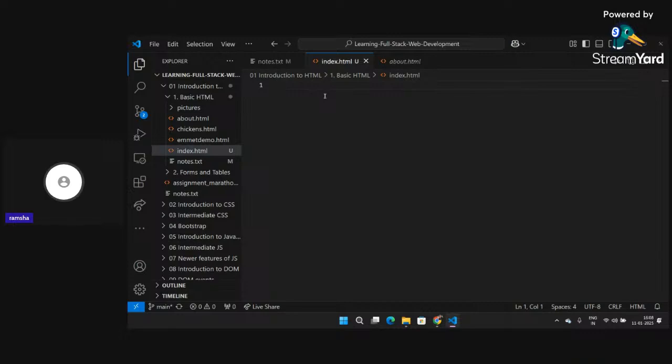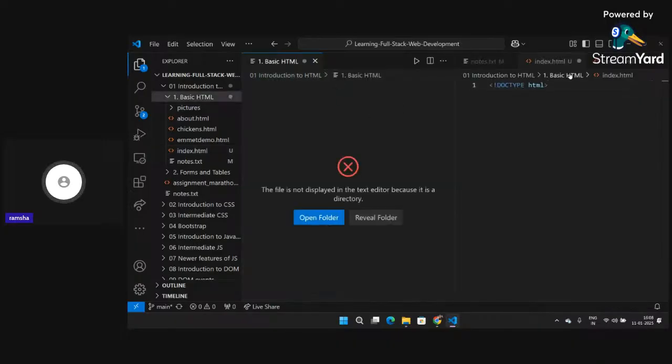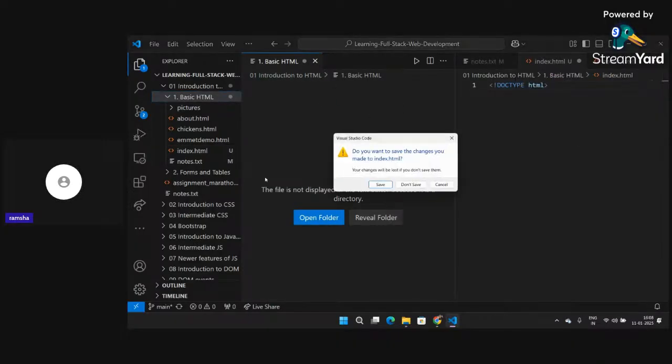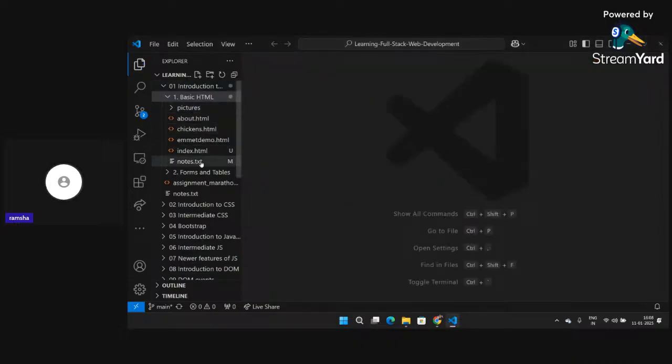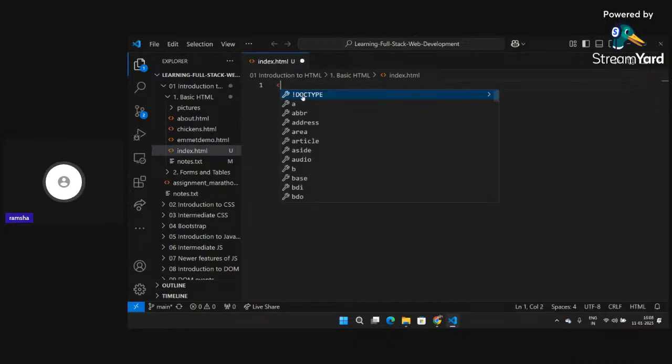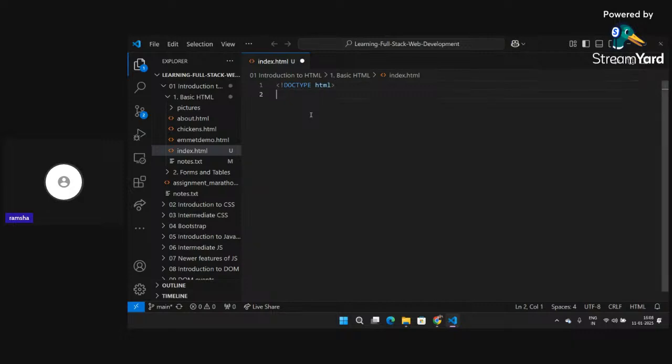So boilerplate code refers to, if I write here doc type HTML. As soon as I write this, my file will be able to understand that after this particular line, I am going to write HTML.